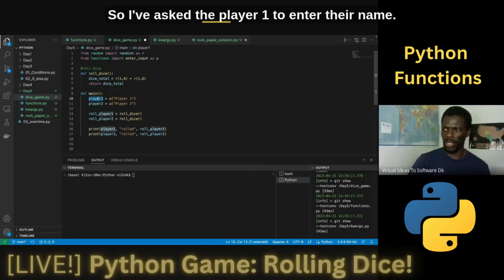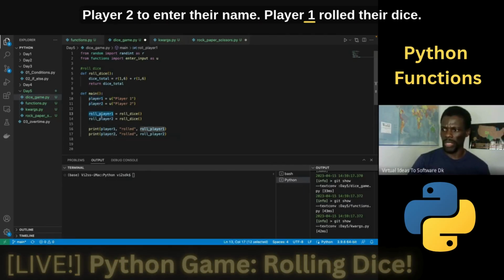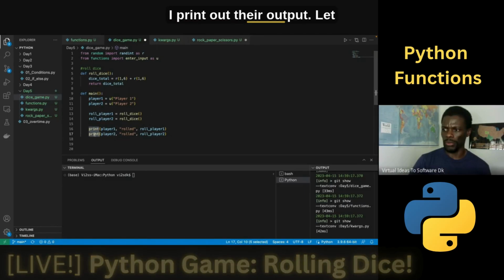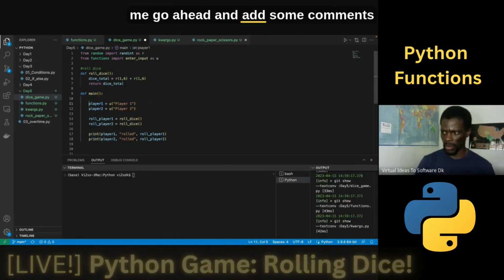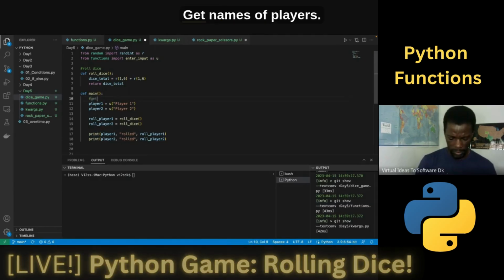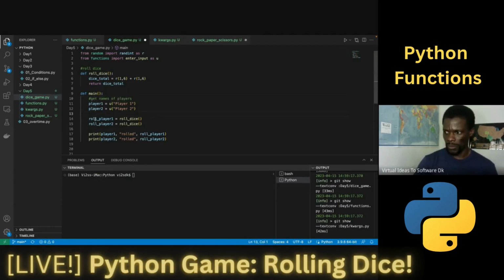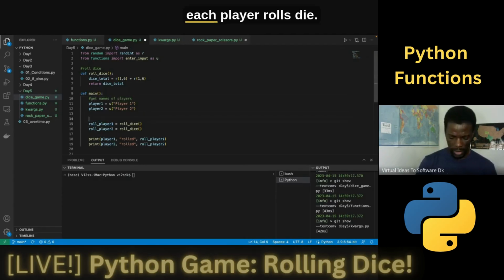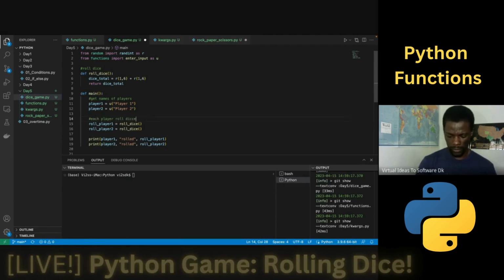So I've asked player 1 to enter their name, player 2 to enter their name, player 1 rolls their dice, player 2 rolls their dice. I print out their output. Let me go ahead and add some comments in there. Get names of players. And each player rolls die. And print the output.